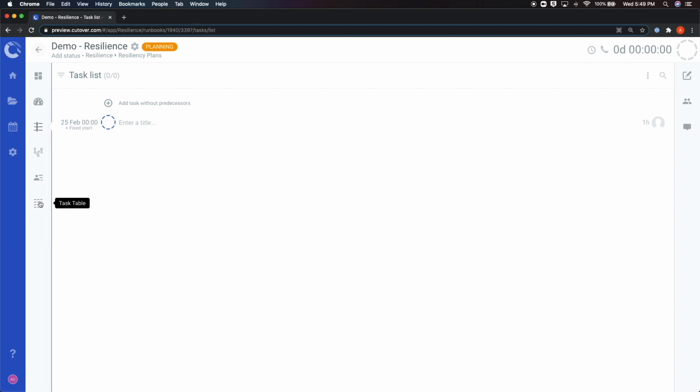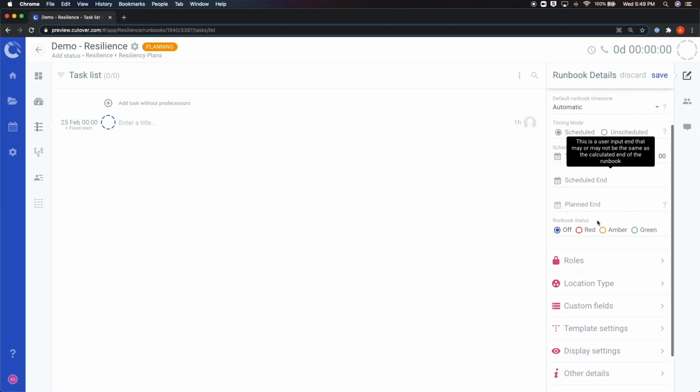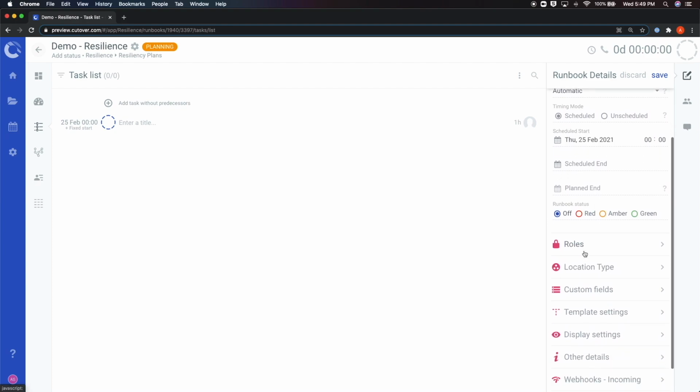The menu on the right-hand side shows the configuration options for the runbook. The pencil icon opens up the runbook settings menu, where you can configure several parameters of your runbook, such as the name of the runbook, the folder, the time zone, as well as the timing of your runbook. Digging deeper into these options, you can find other configurations, such as the roles, where you can add and remove administrators for this specific runbook.